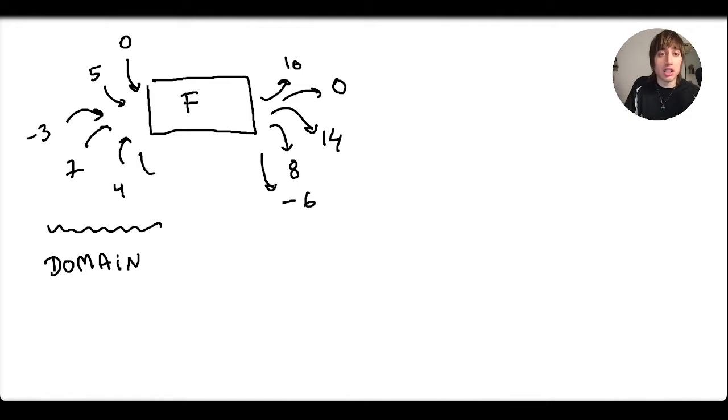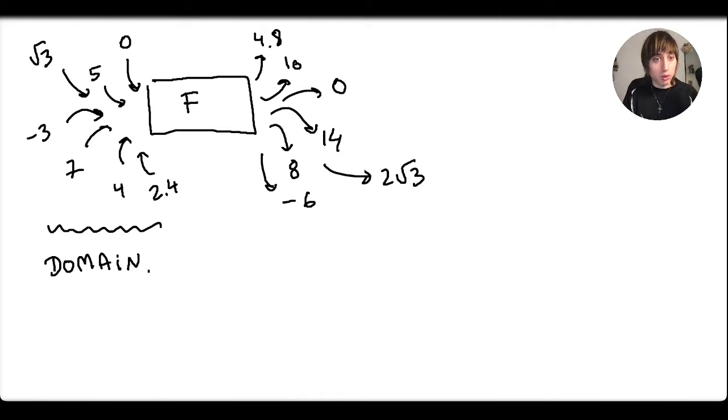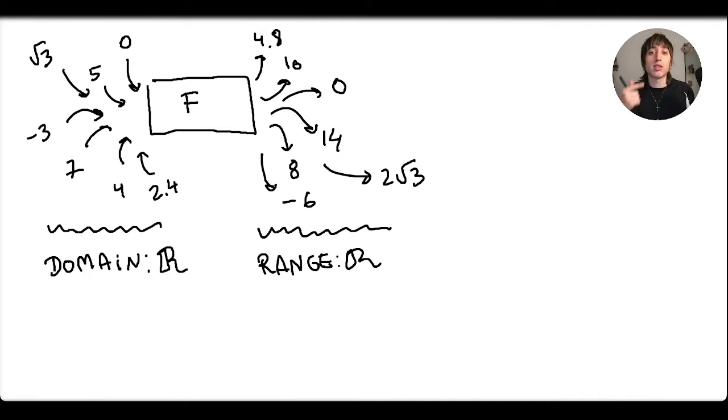I can also give it decimals. For example, 2.4, I get 4.8. And I can also give it irrational numbers. The double of square root of 3 is 2 square root of 3. So the domain would be all real numbers, because I can give it integers, rationals, and irrationals. The range of this function is also all real numbers, because we're seeing that it can produce 0, positives, negatives, roots, etc.